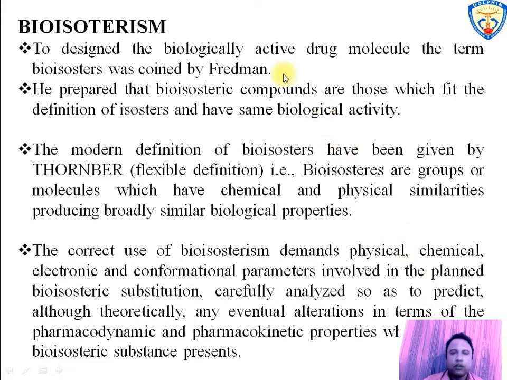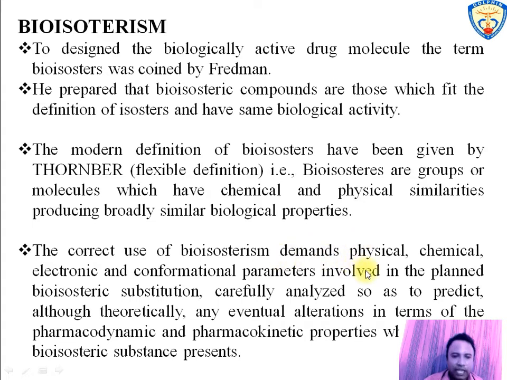Now the term bioisosterism. The term bioisosterism was given by Friedman for designing biologically active drug molecules. He prepared bioisosteric compounds by the definition of isosteres having similar biological activity. The next modern definition was also called flexible definition and has been given by Thornber. Thornber defined bioisosteres as groups or molecules which have chemical and physical similarities producing broadly similar biological properties.